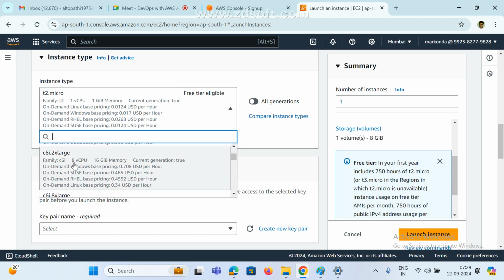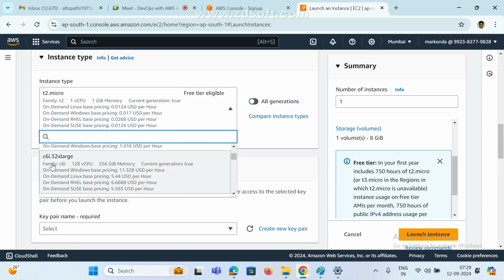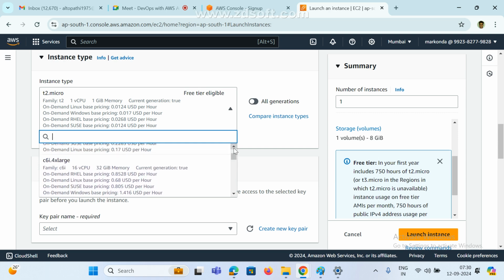16 GB, 8 CPUs, C6i 2x large, C6i 4x large, 32 large. At least we have to say this range. I hope you understand, right? Anyone any doubt, guys? This is very, very important. Frequently they are asking this question: what is your instance type? Which instance type are you using in your office?